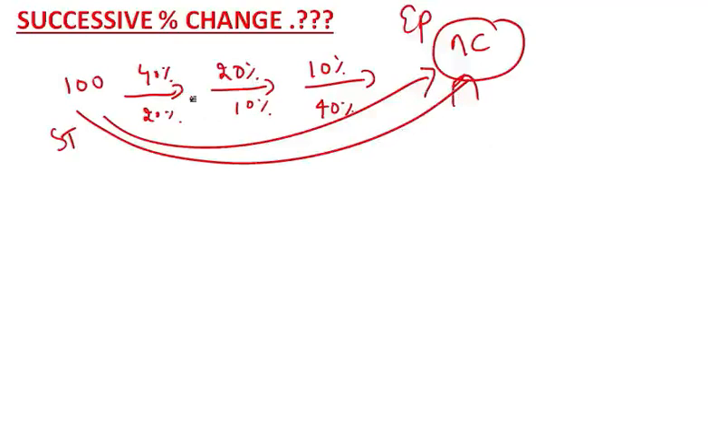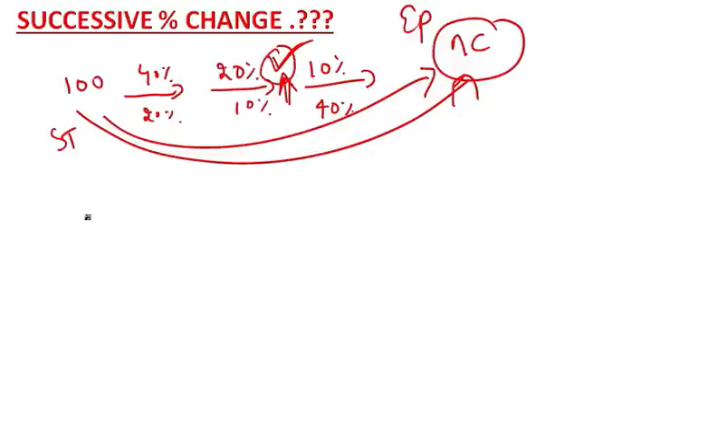But suppose the question says 100 is increased by 40%, then 20%, then 10%, and asks what is the result after 20%. That means it is asking you the value at an intermediate point. So in this case, order is important, because it is not asking you the net change, it is asking you the intermediate value. So you have to increase by 40, then 20, then this will be your answer. Fine.